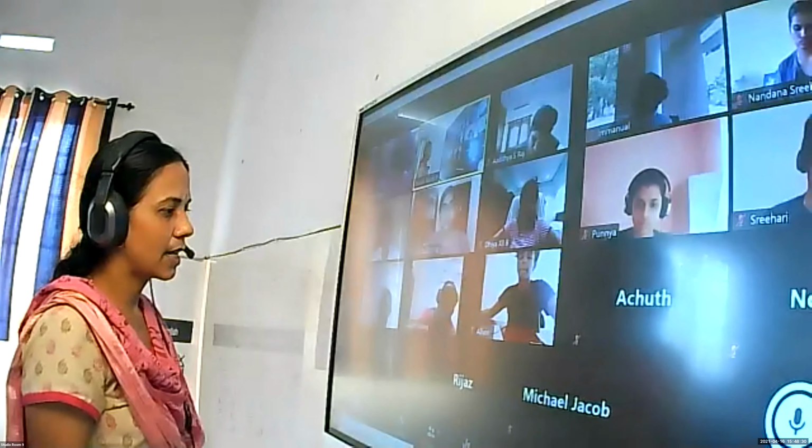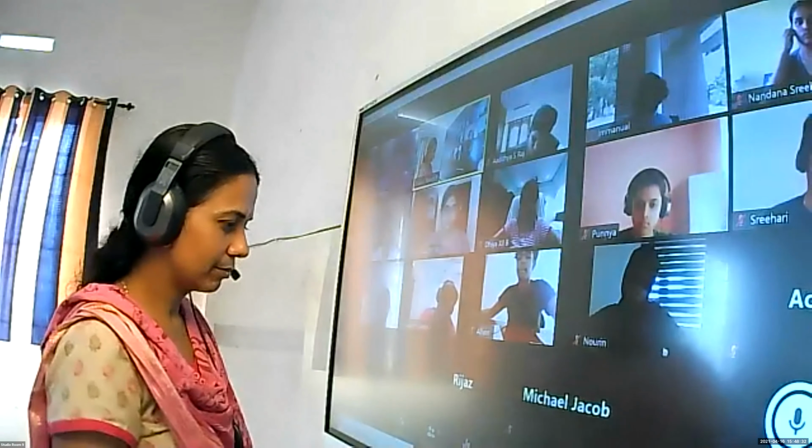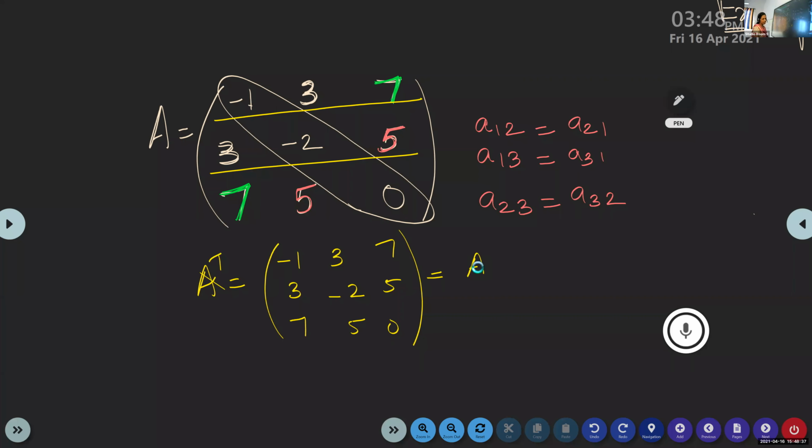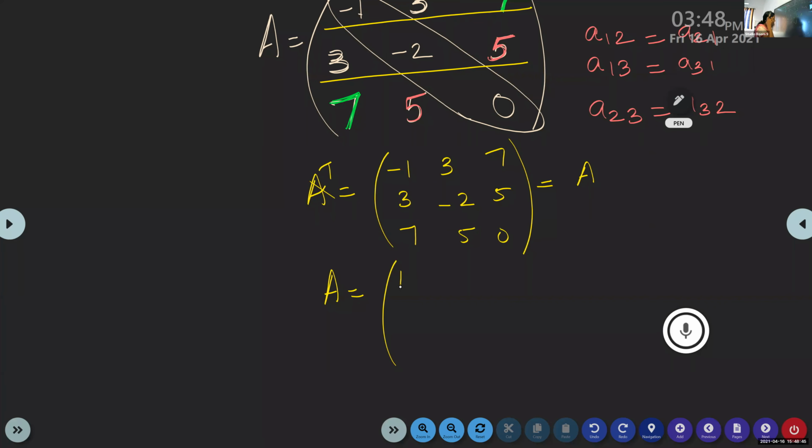Yes. Sania, give the example. A equal to 1, 6, 3; 6, 4, 9; 3, 9, 8.